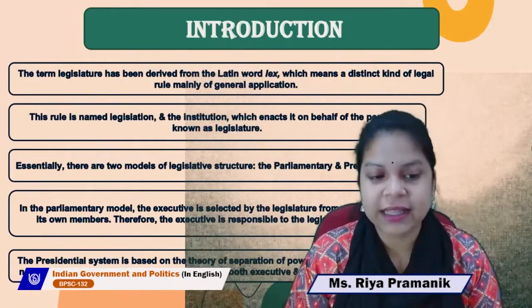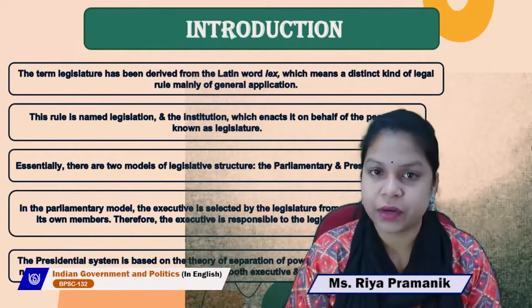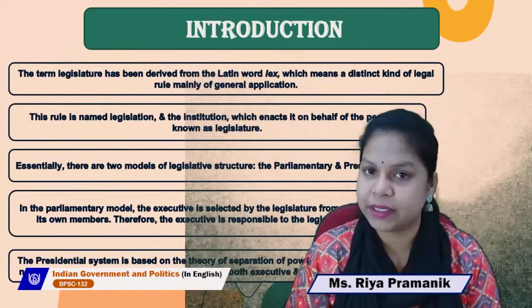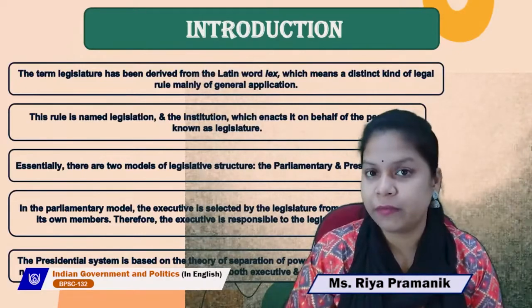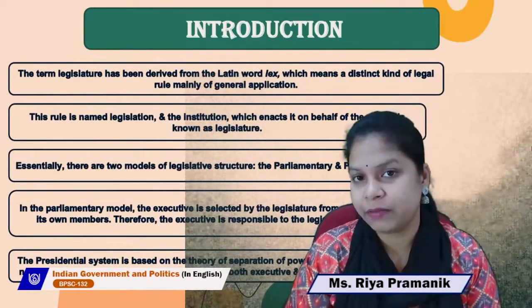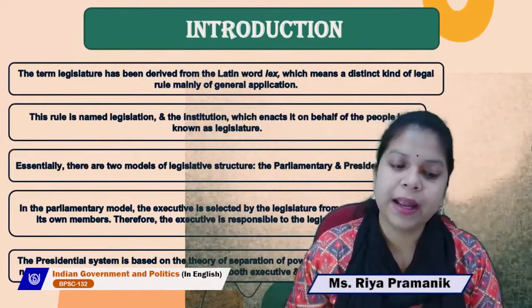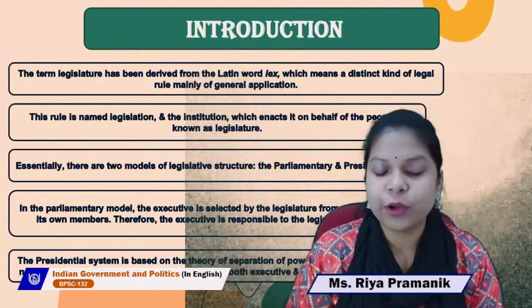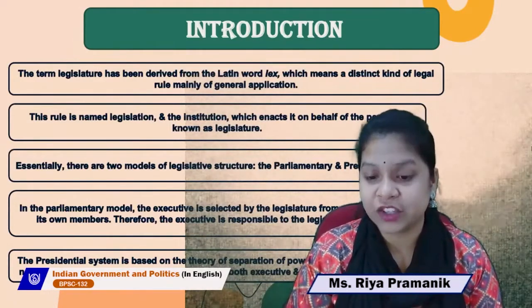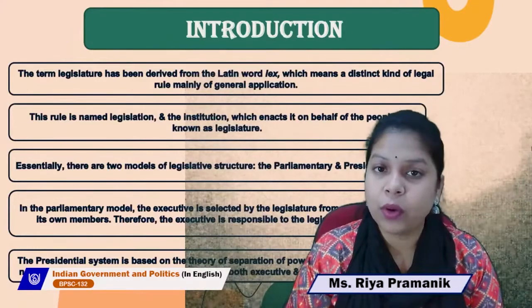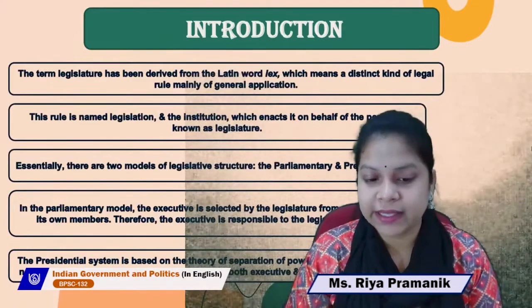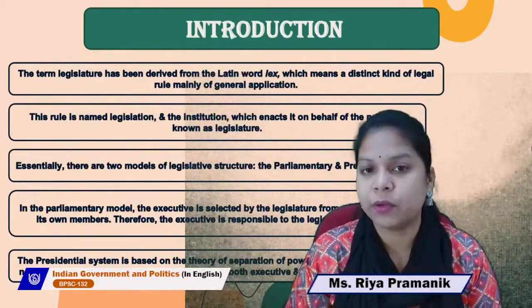So essentially, there are two models of legislative structure, the parliamentary and the presidential, as I have already briefly told you in the previous slide. In a parliamentary model, the executive is selected by the legislature from among its own members. Therefore, the executive is responsible to the legislature.